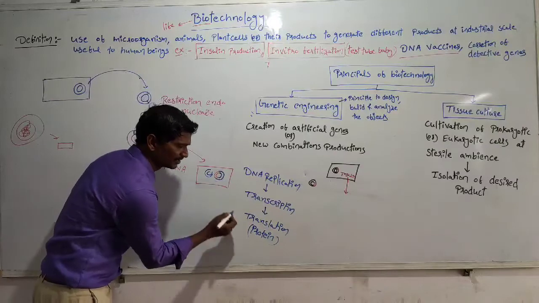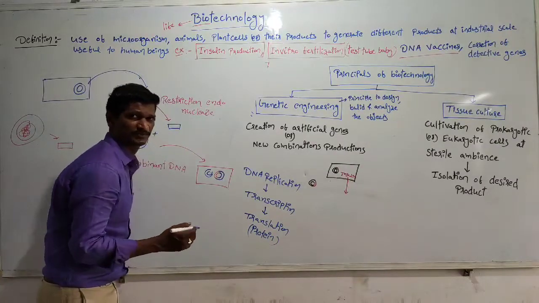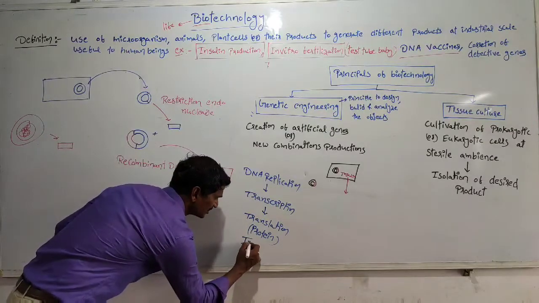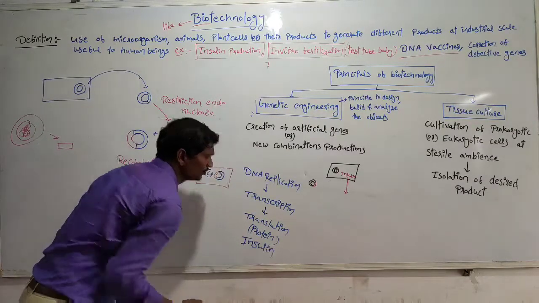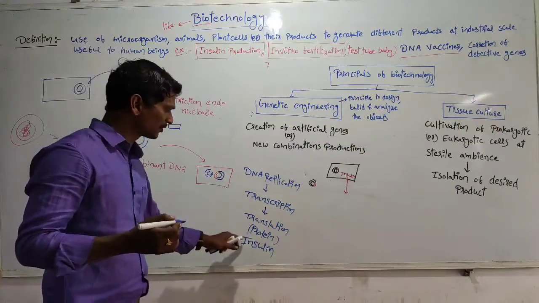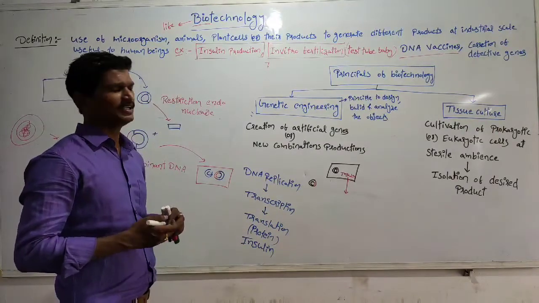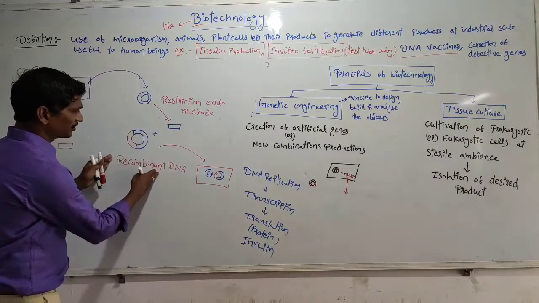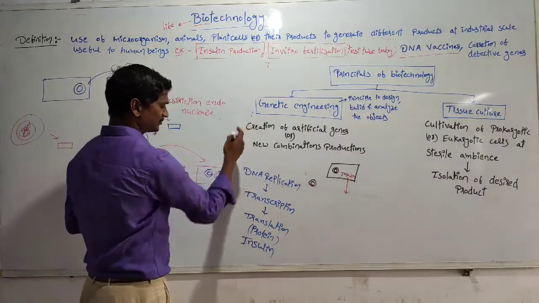That particular insulin gene is involved in the protein production. That protein is nothing but insulin. So this is the way insulin production takes place. See, up to this part is related to genetic engineering, right?